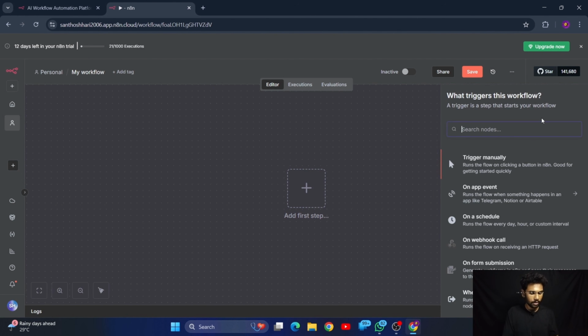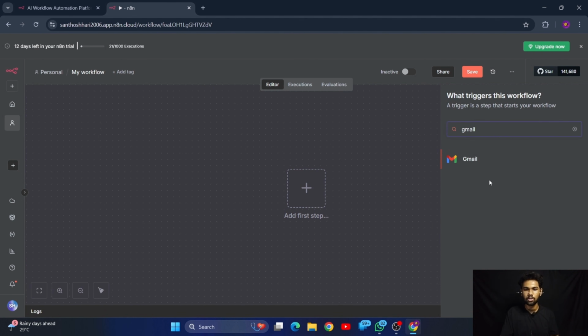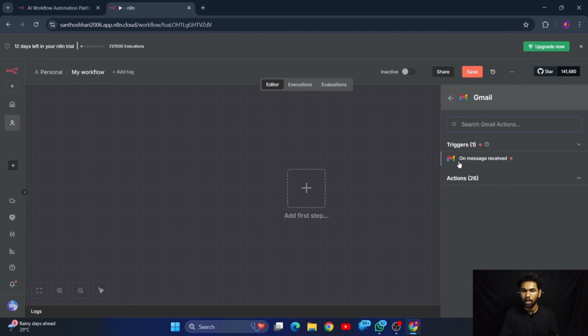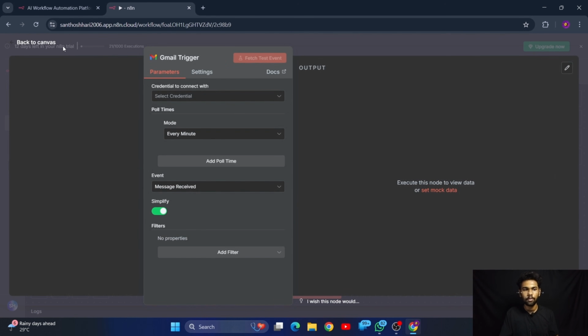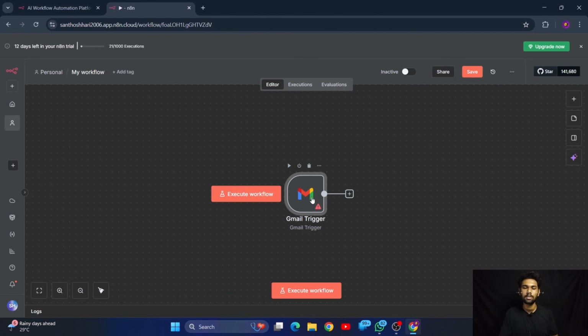So we have the same for Gmail also. For Gmail you will be seeing the on message received node. If you are using this one, then it will wait for an email or Gmail to occur and it will give the output based on the AI agent and chat model that we are going to implement in the remaining workflows. But all that we are going to do in the project section.